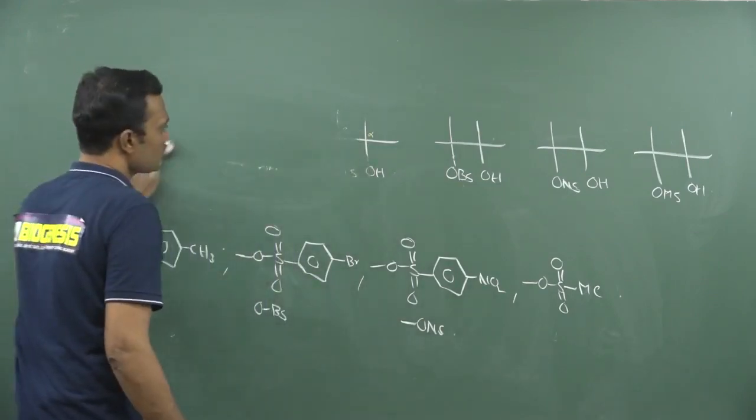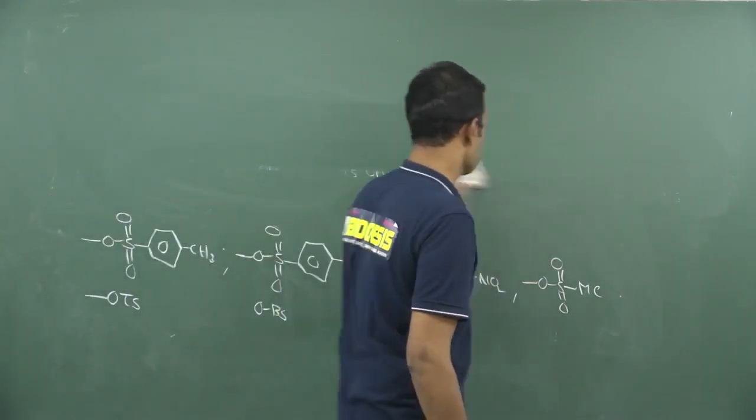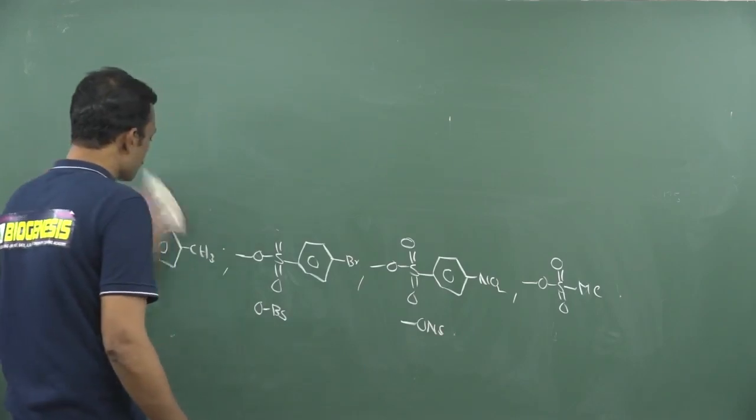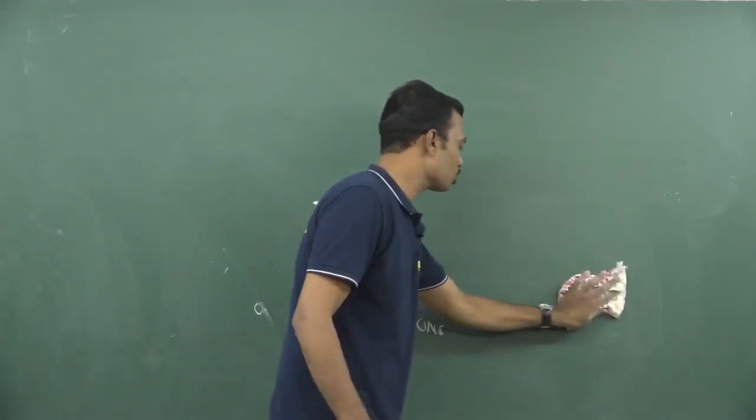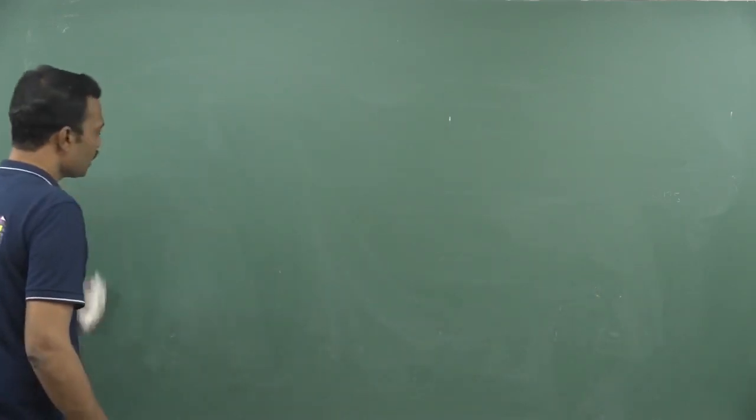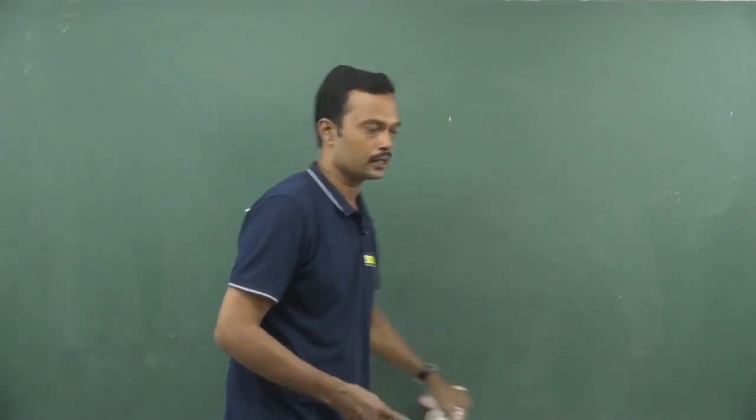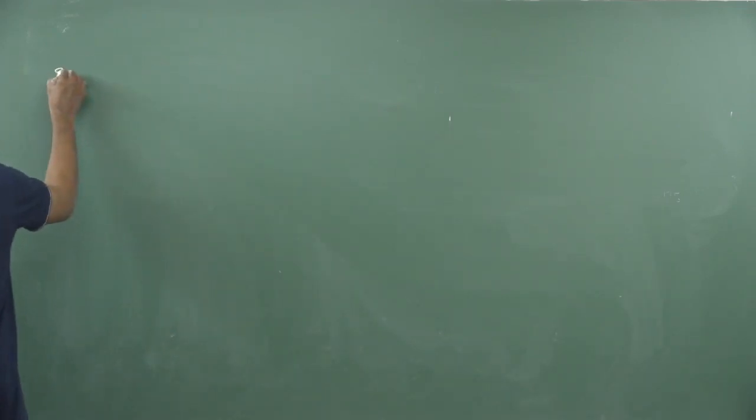Okay, I will show what a semi-pinacolic rearrangement is and how it works. Definitely, when tosylates or mesylates or any leaving group is given, that completely belongs to the semi-pinacolic type of rearrangement.